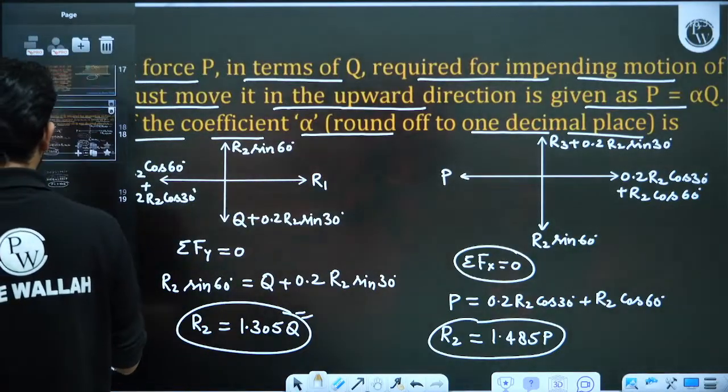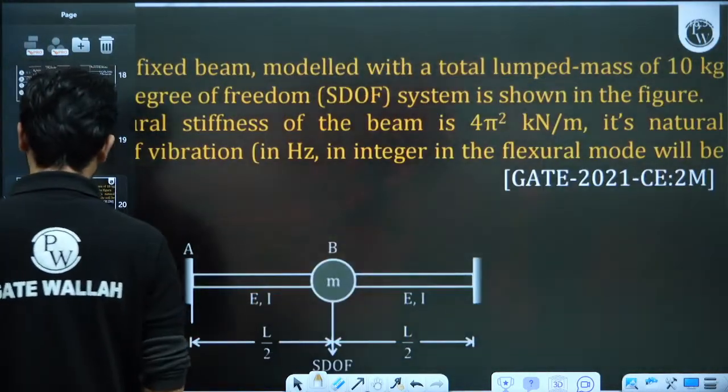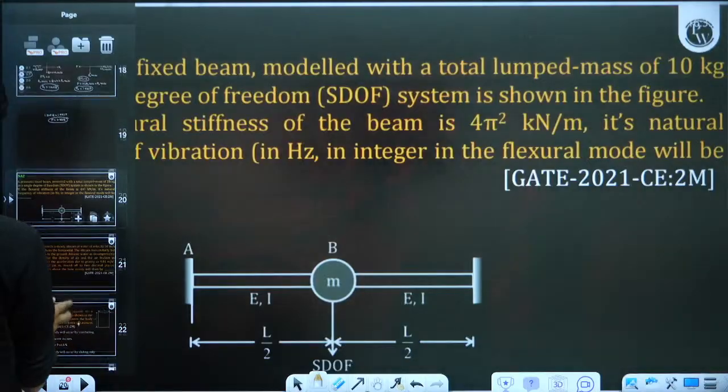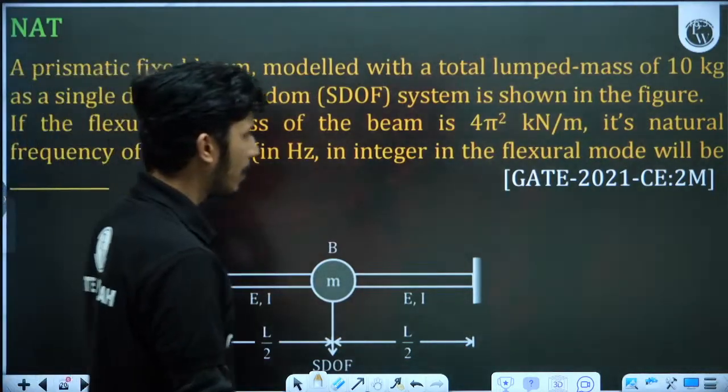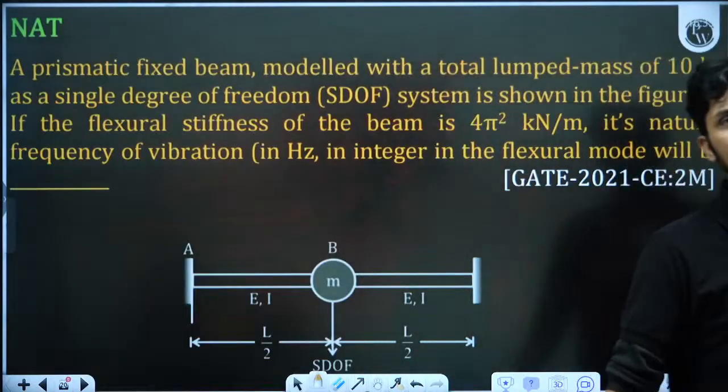Okay, let's move to the next question. This is the question from your vibration. This question is generally asked from the vibration. In 2021, they have asked from the vibration.